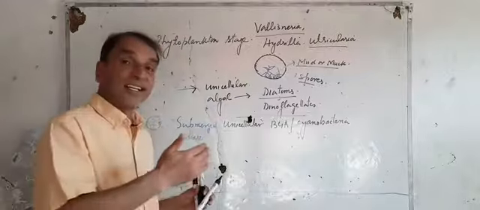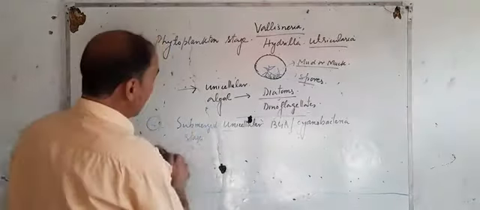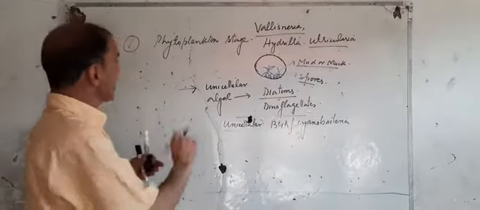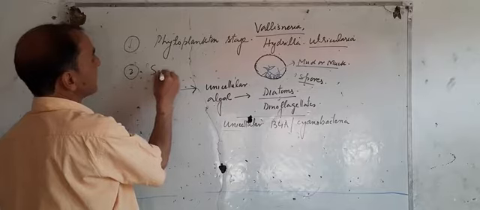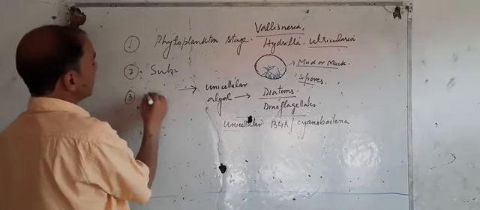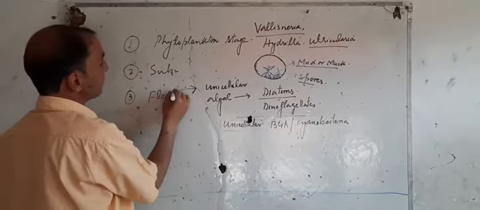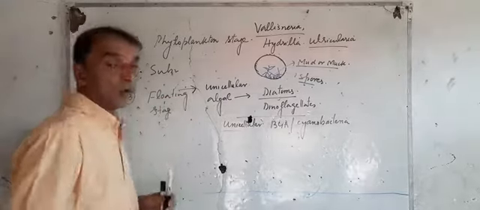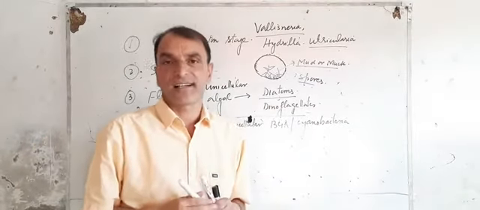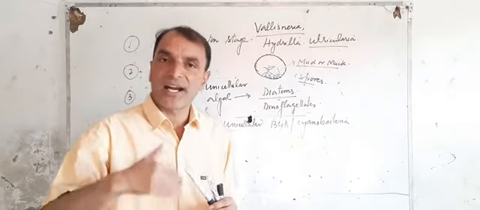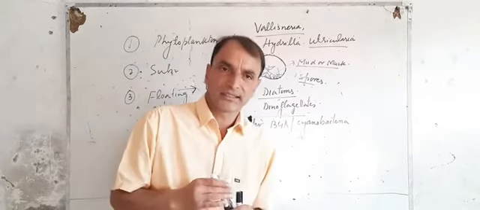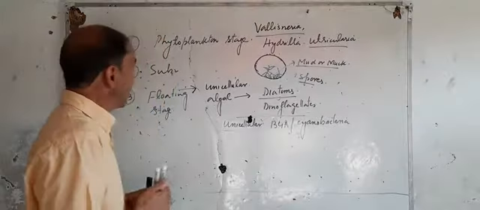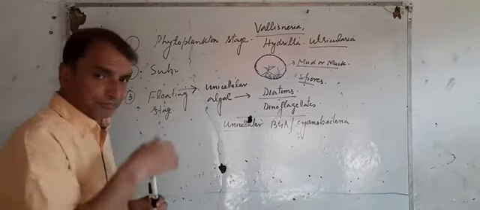Let's come to the third stage. First stage is the phytoplankton stage. Second stage is the submerged stage. Now third stage is the floating stage. Floating stage of aquatic succession. Floating stage of Hydrosere. Many names there are. You can remember only one, right? Then comes the floating stage.